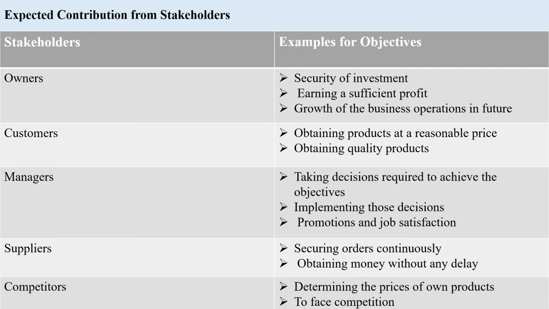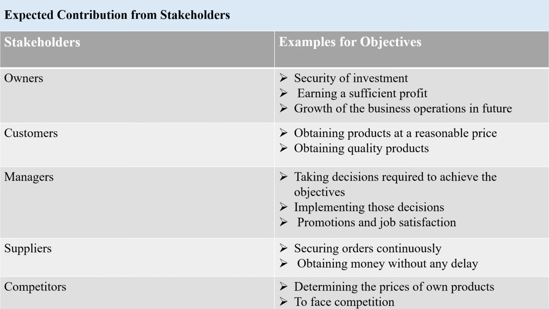And then the customers. Obtaining products at a reasonable price. The customers want to get products at a reasonable price. And then obtaining a quality product. So customers do not like to get low quality products. They are expecting quality products for the price they pay.